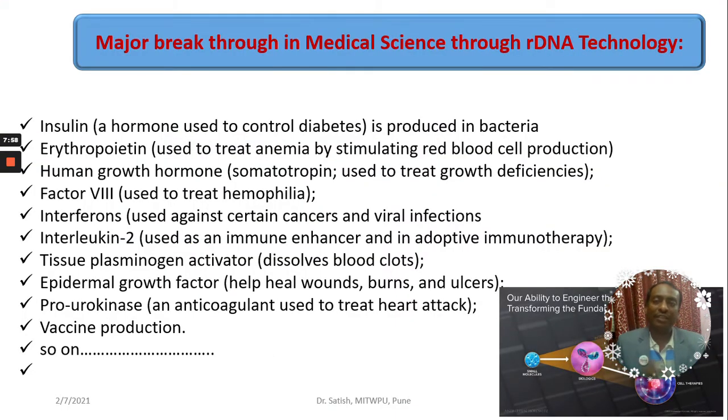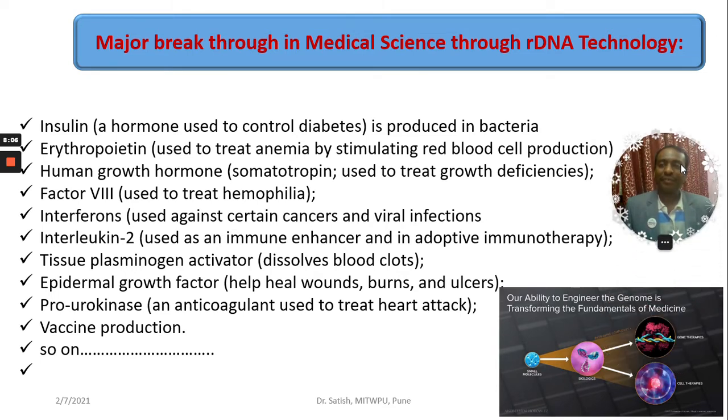We all know, we are witness in medical science to how rDNA technology, recombinant DNA technology, is going to be helpful to mankind. Insulin, we all know, is one of the hormones used to control diabetes, which is produced in bacteria. We all know E. coli is the species used to produce that insulin through rDNA technology. In 1982, the Eli Lilly company was the first to bring that product.